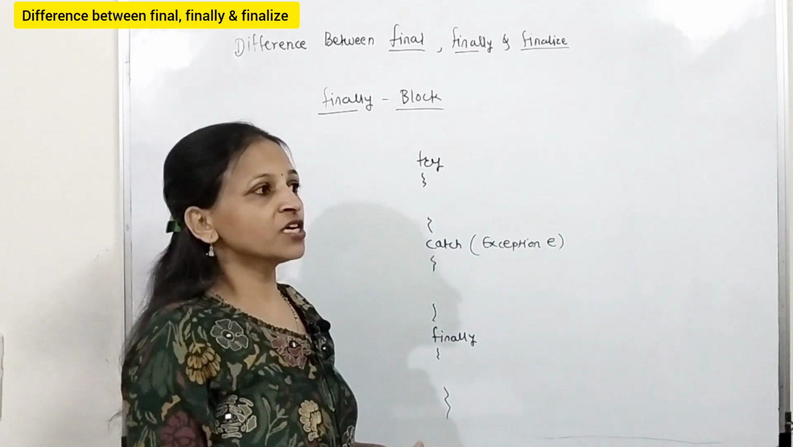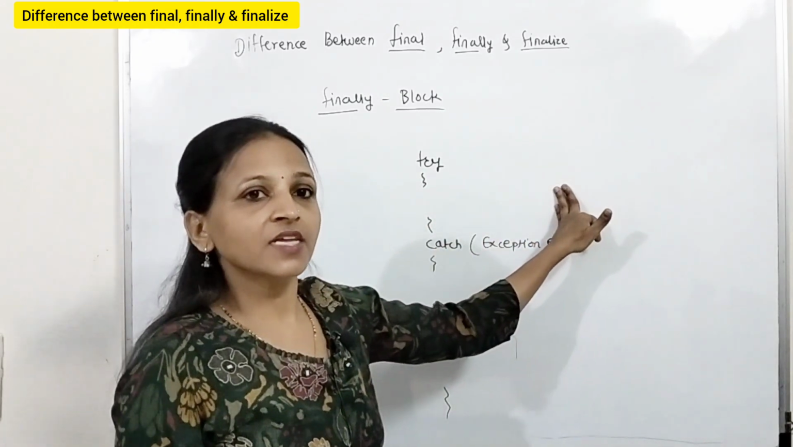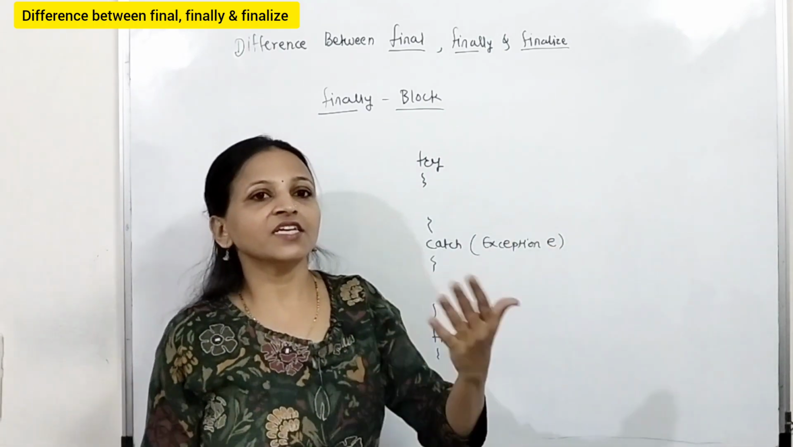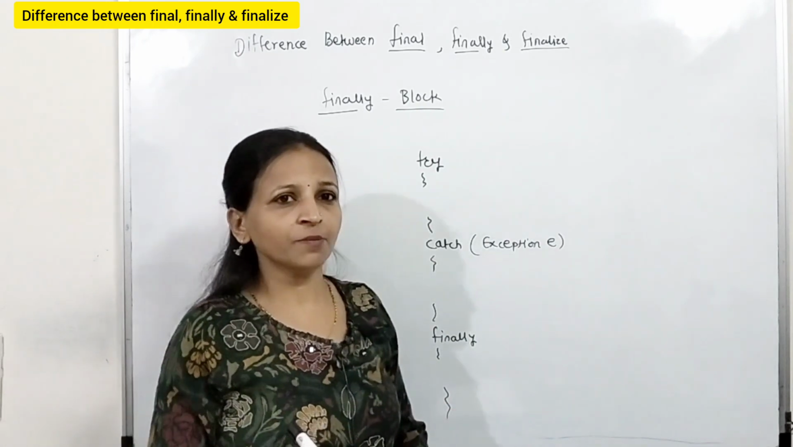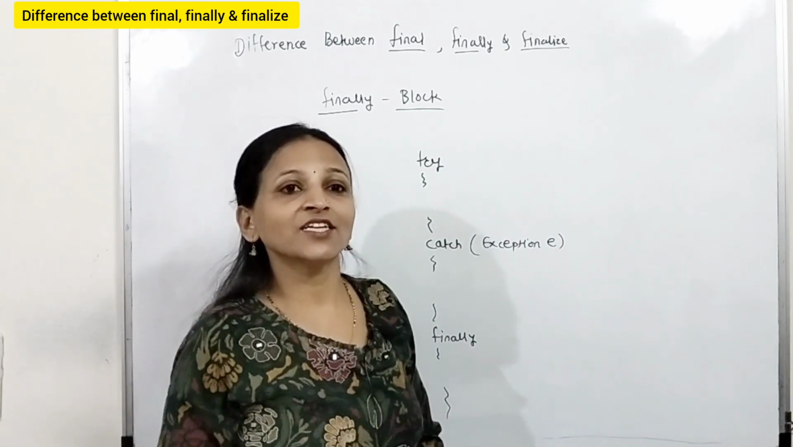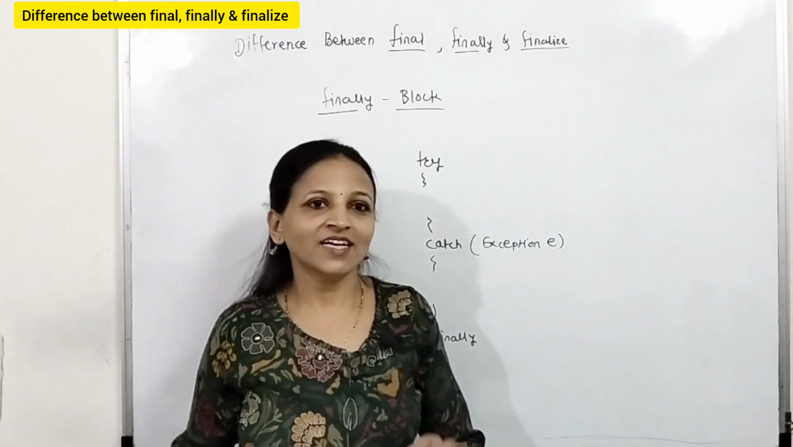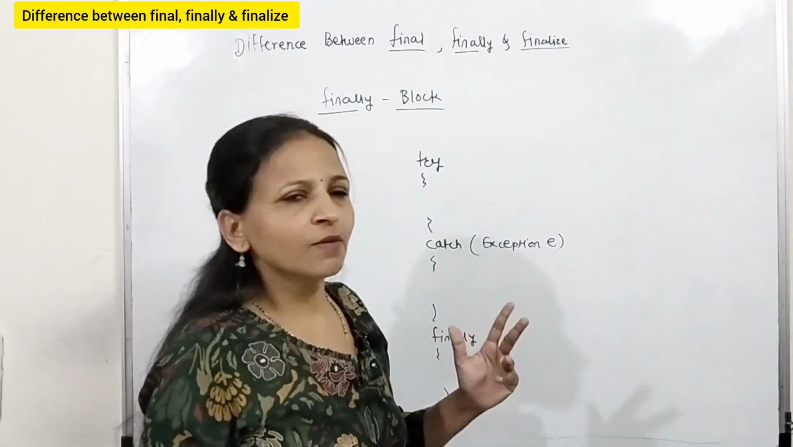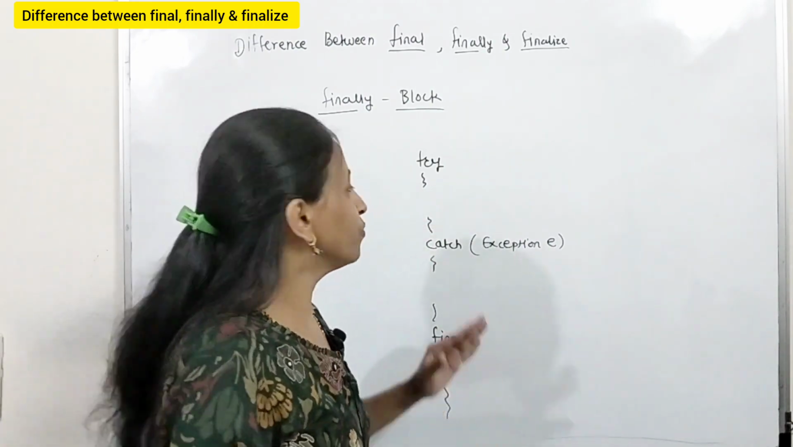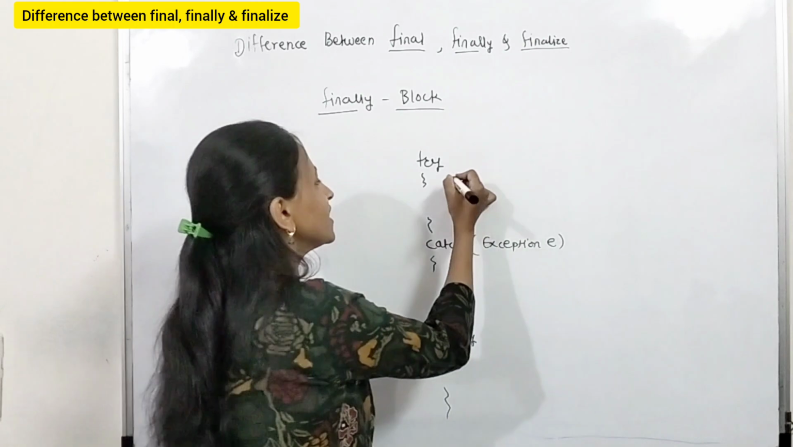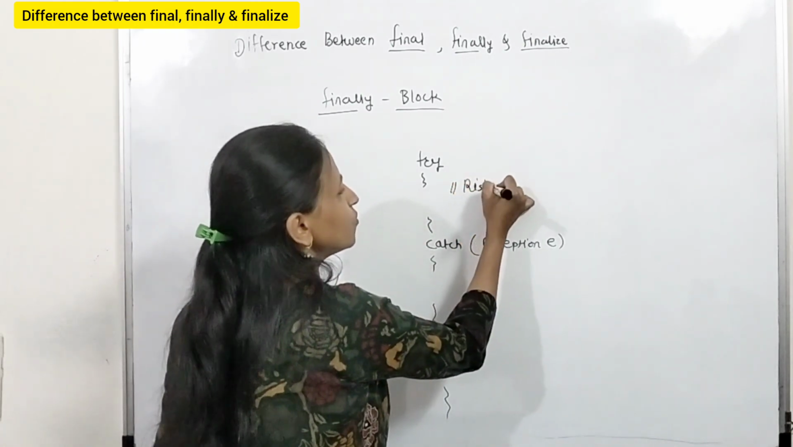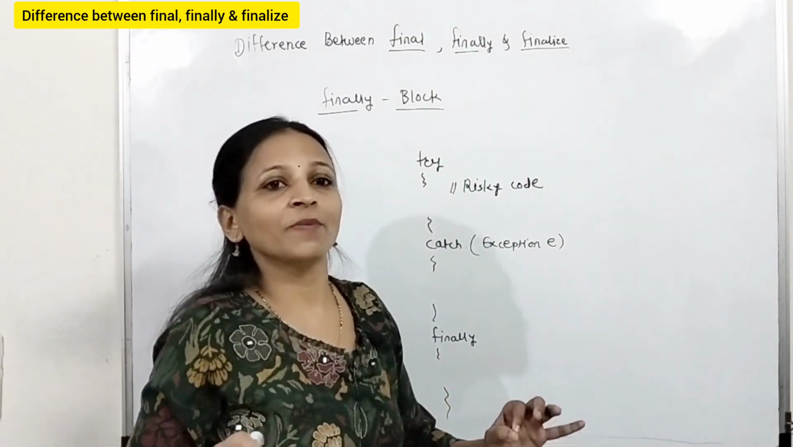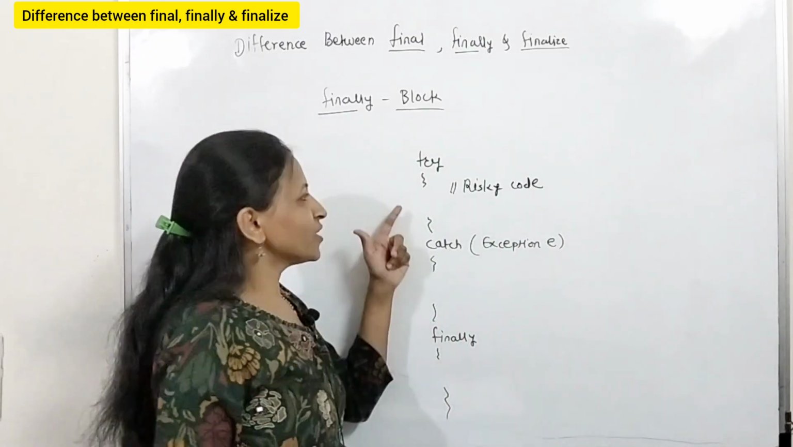For example, suppose you are opening any file, then a file not found exception may occur. Suppose you are dividing any number, and if the second number is 0, that is, the denominator is 0, then you may get a divide by 0 exception, which is nothing but an arithmetic exception. There are multiple types of exceptions. That code you have to put inside this try block, and that is the risky code, where there is a possibility of exception.